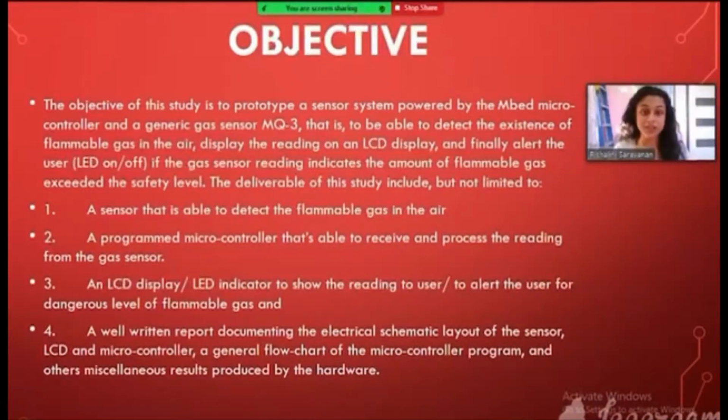Next, what is the objective of our project? The objective of this study is to prototype a sensor system powered by the MBED microcontroller and a generic gas sensor MQ3 that is able to detect the existence of flammable gases in the air, display the reading on an LCD display, and finally alert the user, with the LED turning on or off, if the gas sensor reading indicates the amount of flammable gases exceeded the safety level.